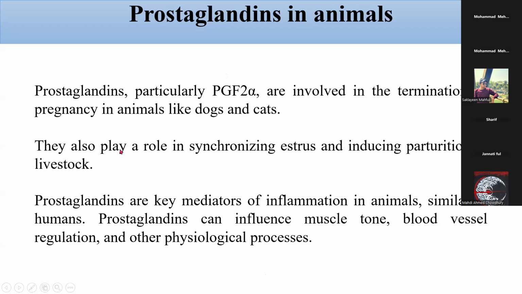Prostaglandin in animals. Prostaglandins, particularly PGF2 alpha, are involved in the termination of pregnancy in animals like dogs and cats. They also play a role in synchronizing estrus and inducing parturition in livestock. Prostaglandins are key mediators of inflammation in animals. Similar to humans, prostaglandins can influence muscle tone, blood vessel regulation, and other physiological processes.